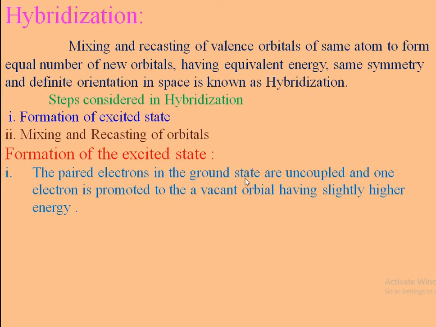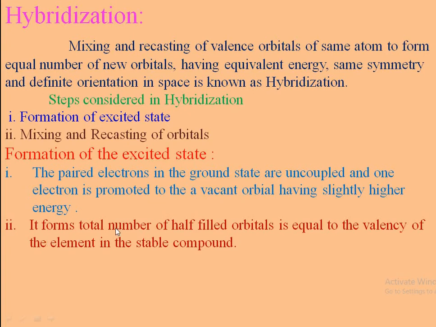Paired electrons in the ground state are uncoupled. One electron is promoted to a vacant, slightly higher energy orbital, and it forms unpaired and half-filled orbitals.